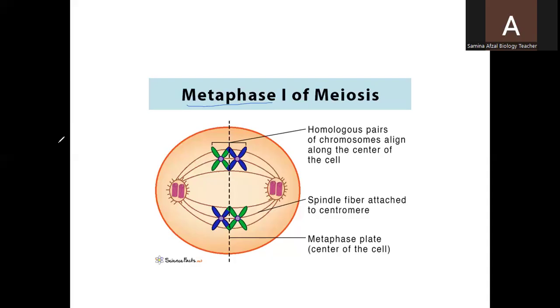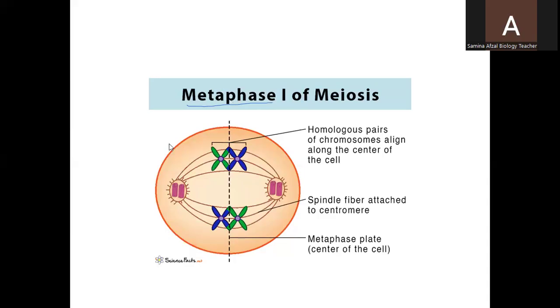These chromosomes have arranged themselves, attached themselves on these spindle fibers, because these spindle fibers will help them to move in the opposite direction when they get separated from each other. So these spindle fibers will help them to move towards the opposite sides. So they are present in the center, at the equator, in the metaphase 1 of meiosis. And keep in mind, in the prophase 1, they have exchanged their parts.